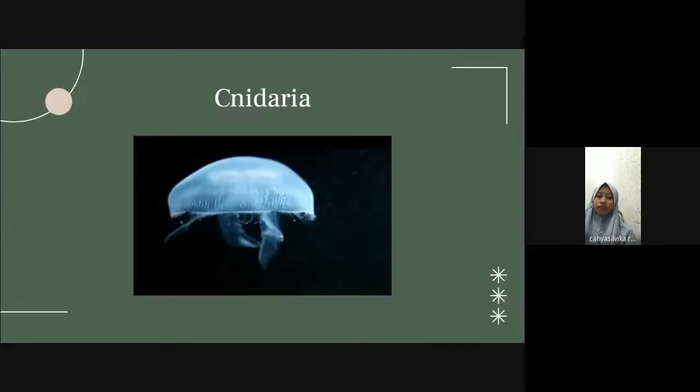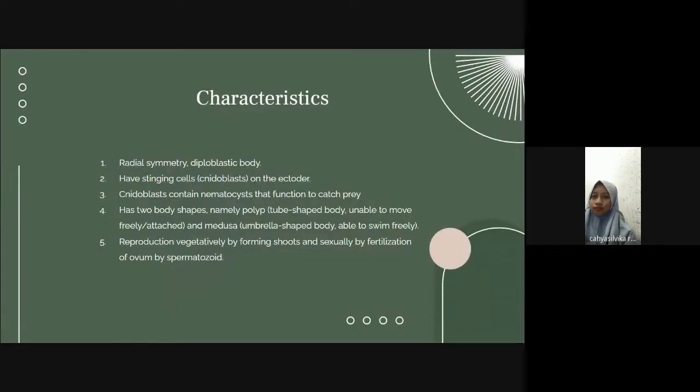Next, Cnidaria. The characteristics: radial symmetry, diploblastic body, and stinging cells called cnidoblasts on the ectoderm. Cnidoblasts contain nematocysts that function to catch prey.